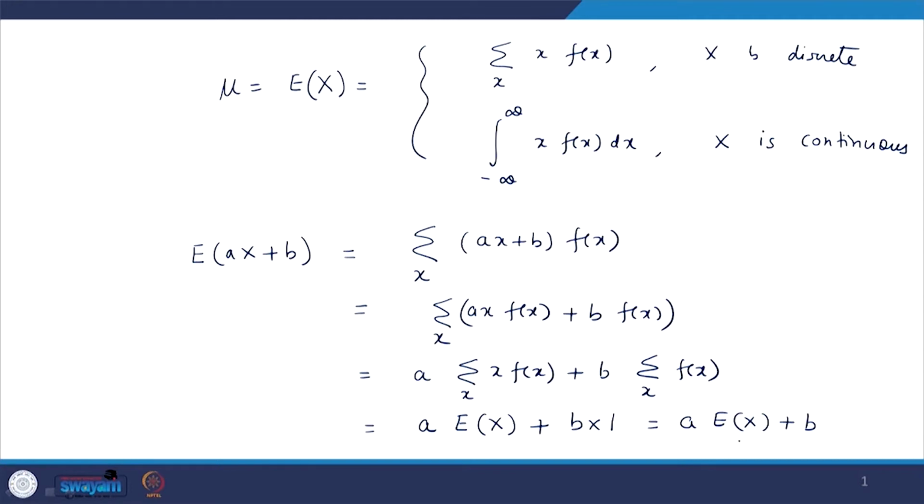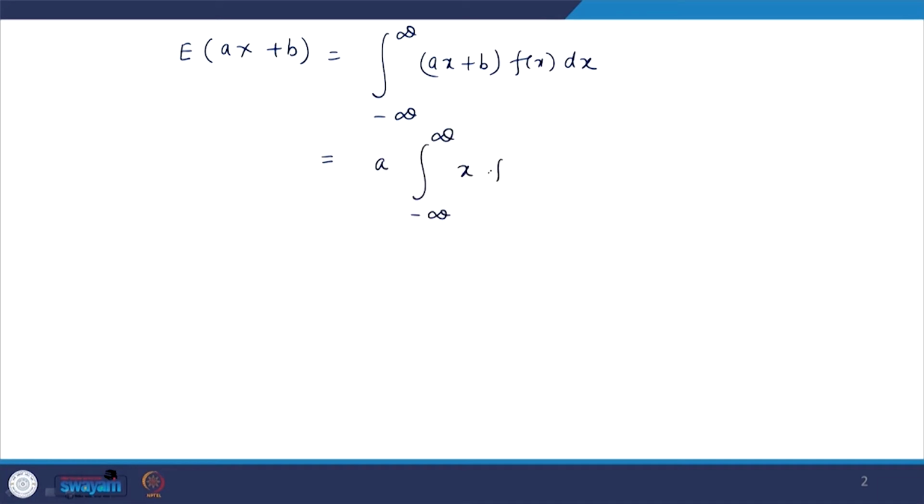Similarly, if x is continuous, expectation of a x plus b is given by the integral from minus infinity to plus infinity of (a x plus b) f x dx, which is a times the integral of x f x dx plus b times the integral of f x dx.